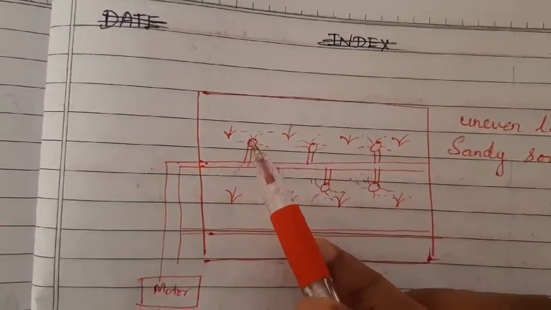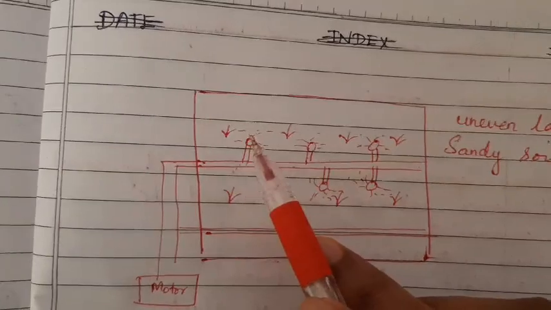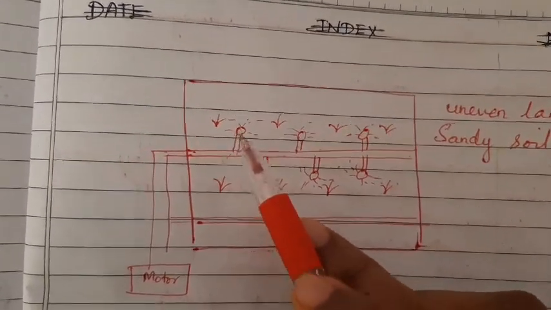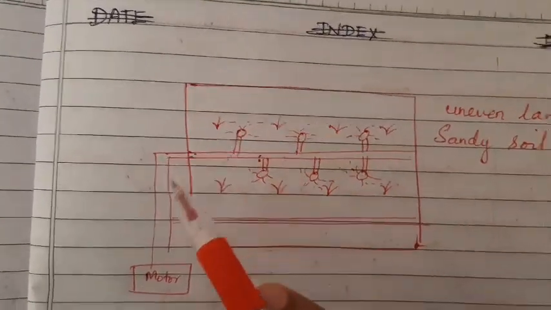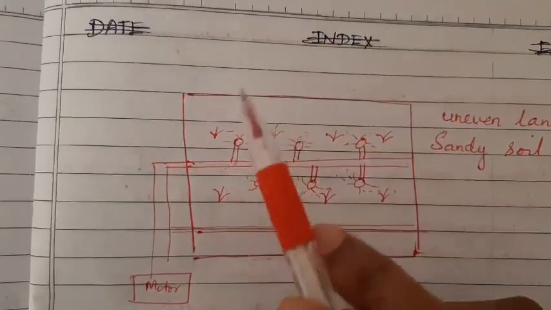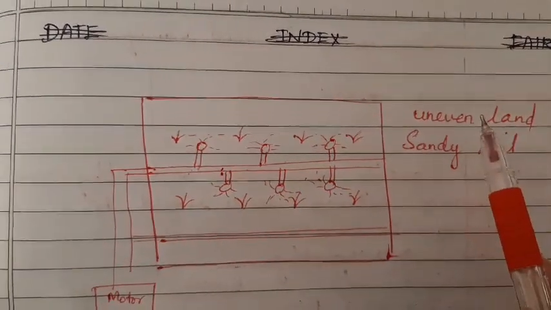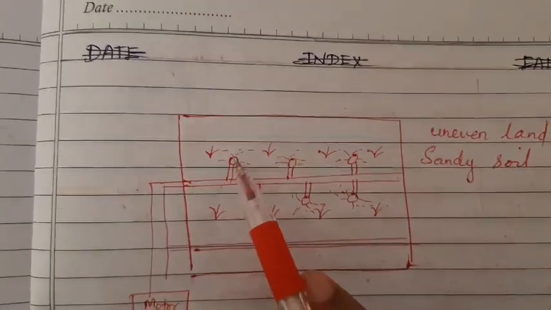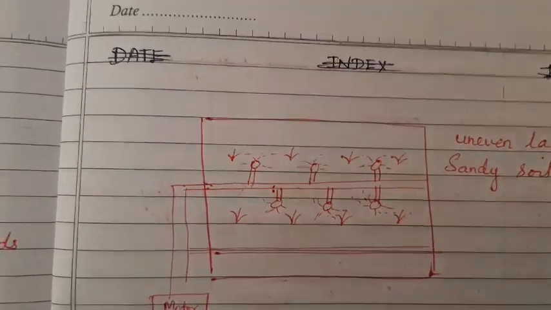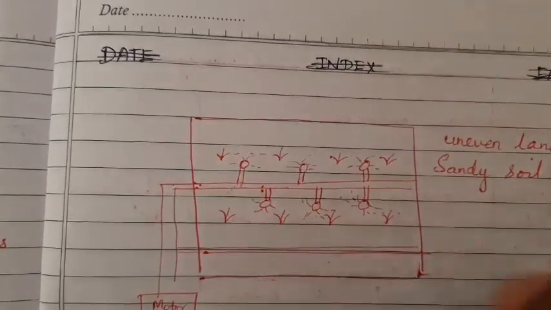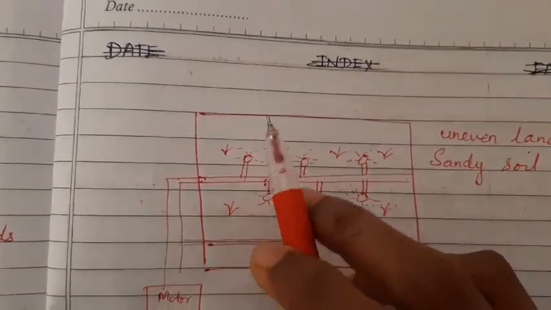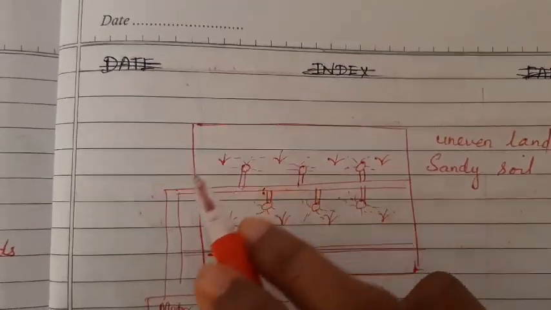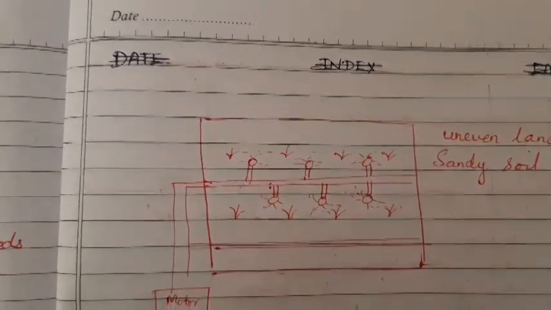This rotating nozzle will spray the water, like it sprinkles the water as it rotates, so that the water reaches all the plants around that area. And that is why I find this the most effective way of irrigation in the case of uneven land. Nozzle means nothing but the cap at the end of your pipe. That nozzle will rotate as it sprays the water, and it reaches all the plants around it.